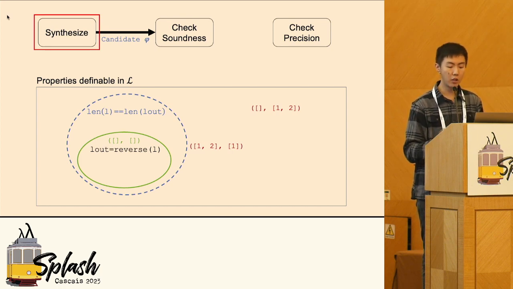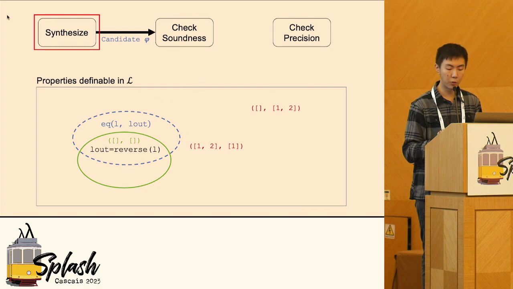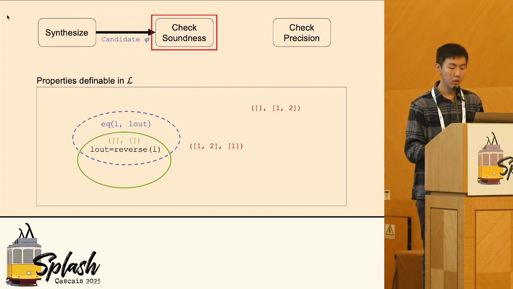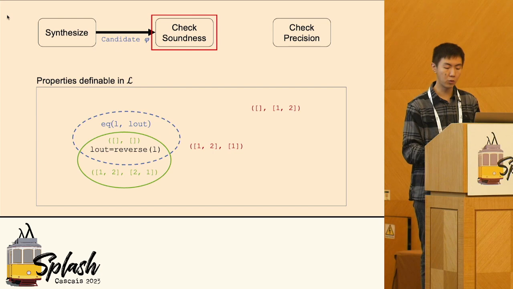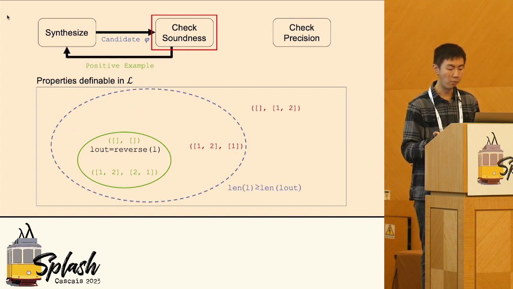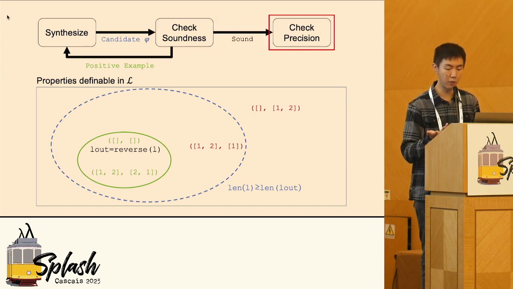It would be nice if synthesize always returned a sound property, but because it is example-based, it may give an unsound property. That is why we need check soundness. Check soundness returns an example that must be true but is not covered by the current property. Suppose we now have a sound property after synthesizing a property again. Then check soundness will say this is sound, but it may not be precise, so we move to check precision.